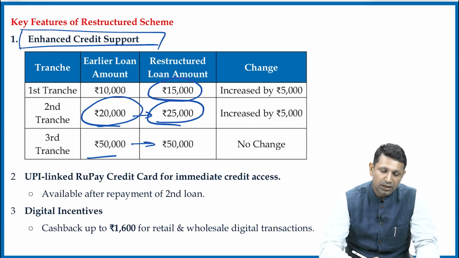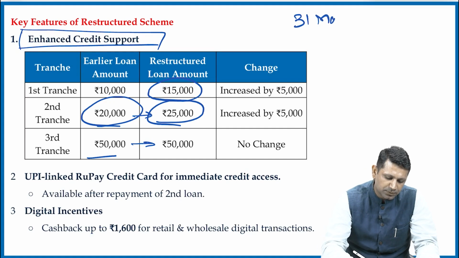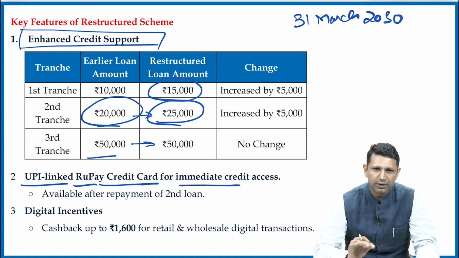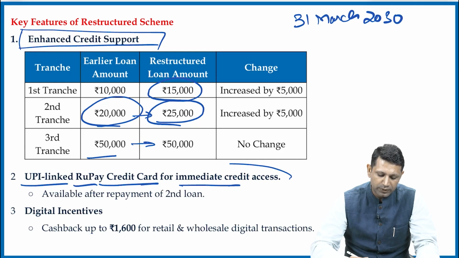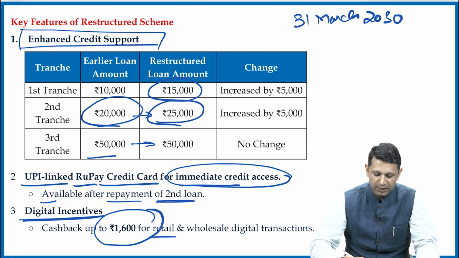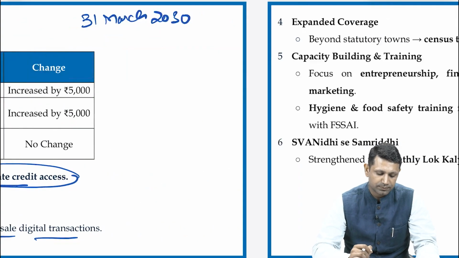Second, the duration of the scheme has also been extended to 31st March 2030. Third, a UPI-linked RuPay credit card will also be provided to them, so that it can cater to their immediate credit requirements. It will be payable only after repayment of the second loan. Then there are digital incentives. The cashback has now been increased to 1600 rupees for retail and wholesale digital transactions.